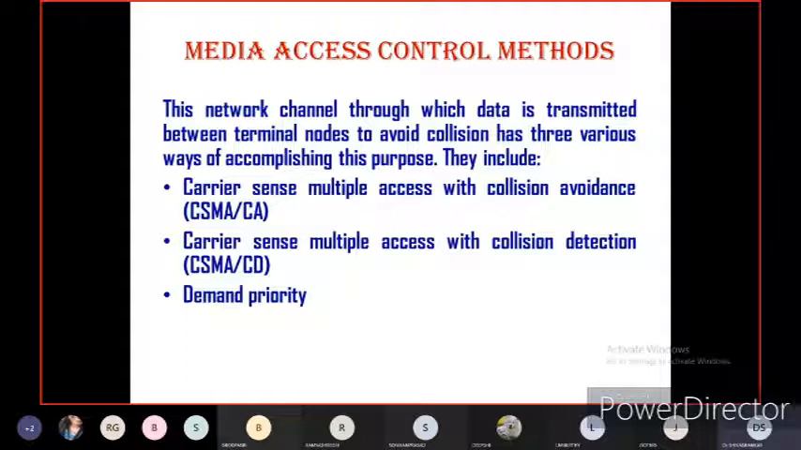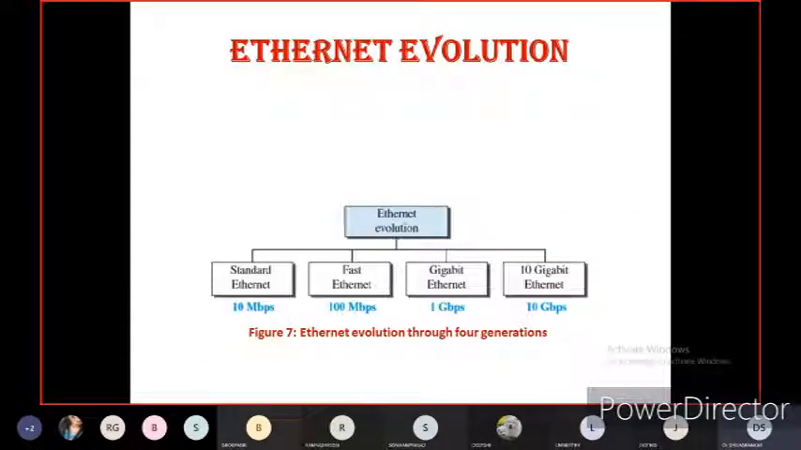Understood? Demand priority means which system comes first for transmitting the data. So the priority should be given to that system, the first system. That is called first come first serve. That is called demand priority. Token is another concept.